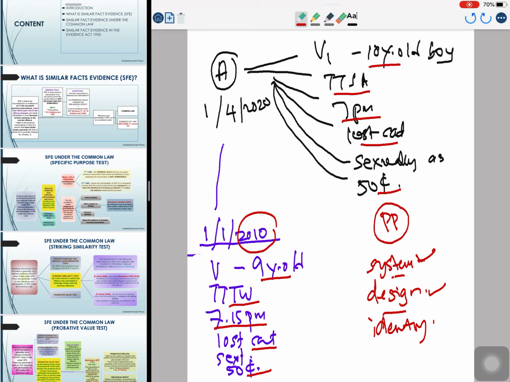So this is a situation where you may have a serial offender having the same ritual modus operandi, and you can catch him under similar facts evidence, right? So this is what we talk about as the special categorization test. We are looking at the purpose of you tendering the previous misconduct, which is either to show system, design, identity, and so many categories that have been recognized by the common law.